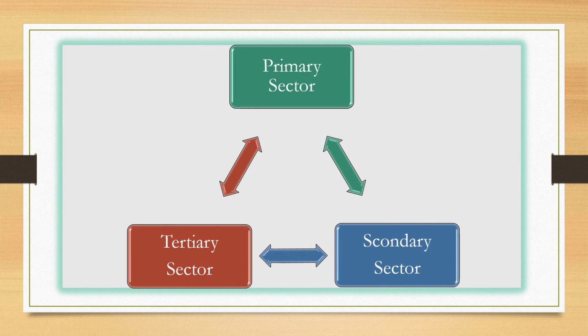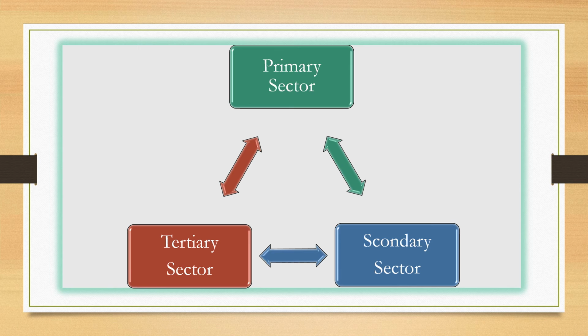The 3 sectors, primary sector, secondary sector and tertiary sector, relate with each other. The production of primary sector depends on secondary sector. The production of secondary sector also depends on primary sector because of the raw material. Primary sector depends on secondary sector because of the demand. And tertiary sector, to move the goods from one place to another place and to improve the production, primary sector and secondary sector depend on tertiary sector.